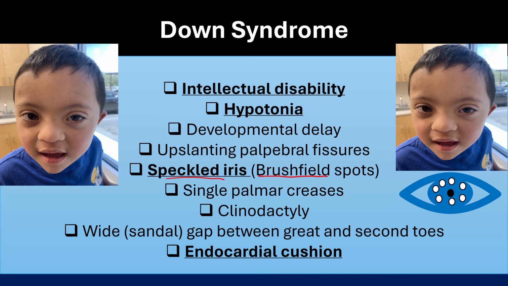Be familiar with both in cases of Down syndrome: speckled iris or Brushfield spots. Brushfield spots are whitish spots in a ring-like configuration at the surface of the iris. So again, speckled iris or Brushfield spots, Down syndrome. Single palmar creases can be normal in the normal population but are commonly associated with Down syndrome. Clinodactyly, wide gap between great and second toes, endocardial cushion defect.